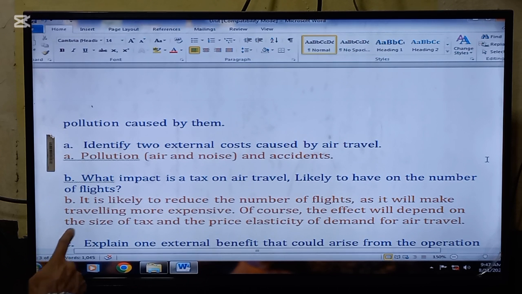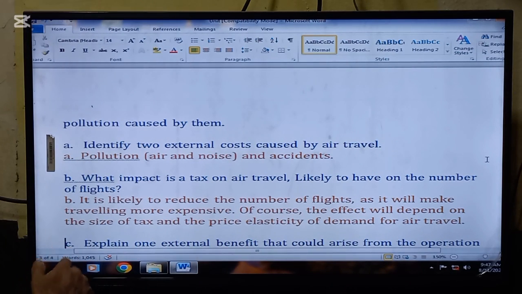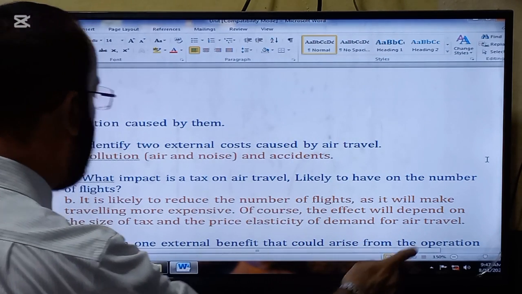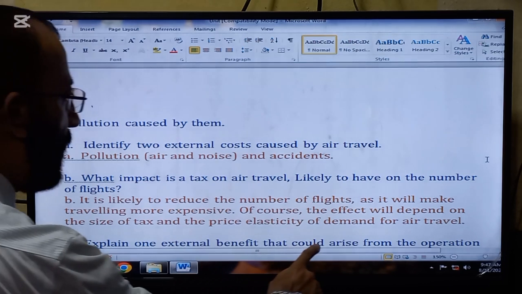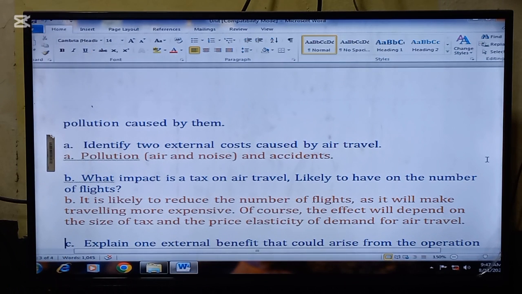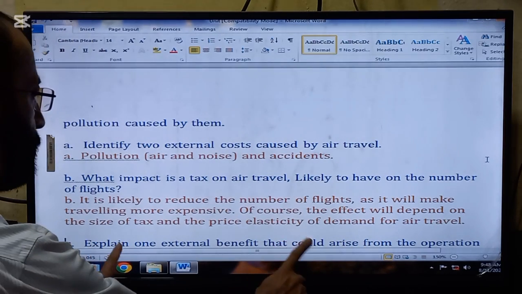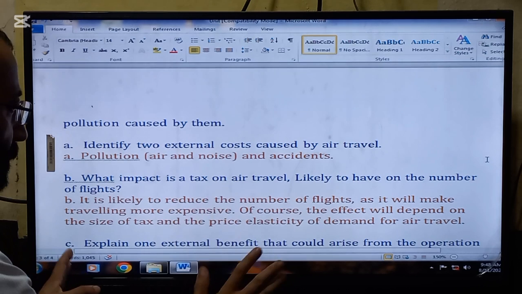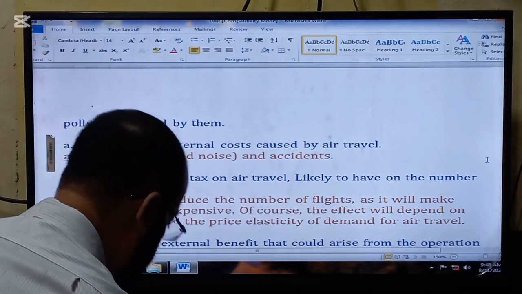B part's question is what impact a tax on air travel is likely to have on the number of flights. It is likely to reduce the number of flights as it will make traveling more expensive because of the tax. Of course, the effect will depend on the size of the tax and the price elasticity of demand for air travel. So these are the two factors which will affect how many passengers travel by air. Number one is the size of the tax, and number two, the price elasticity of demand.